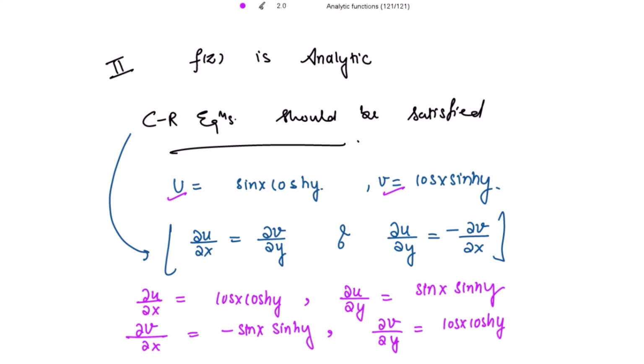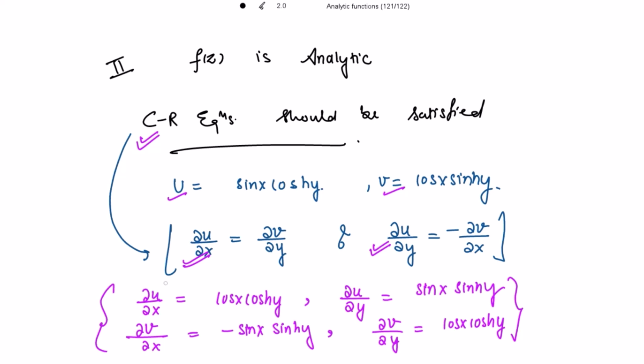Very fine. Now let's check. The partial derivative of u with respect to x is equal to partial derivative of v with respect to y. Yes, these both are equal, so first equation is satisfied. And also the partial derivative of u with respect to y is equal to negative of partial derivative of v with respect to x. So the second equation is also satisfied. And these equations are satisfied for all the values of x and y, whatever you put. So here the Cauchy-Riemann equations are completely satisfied.